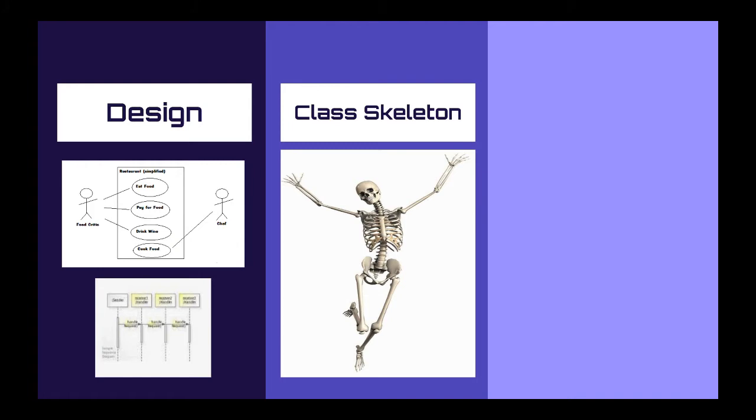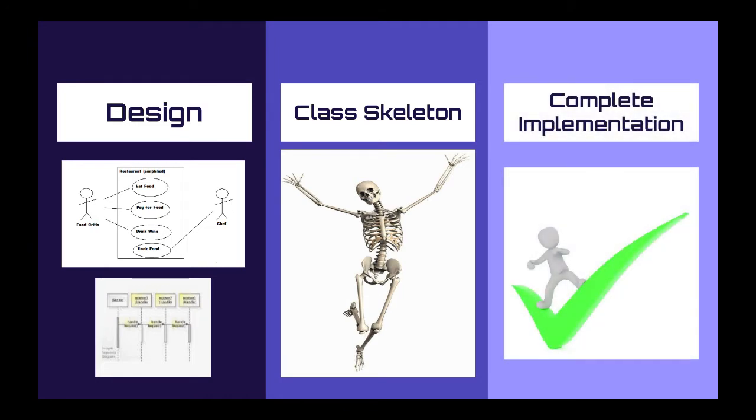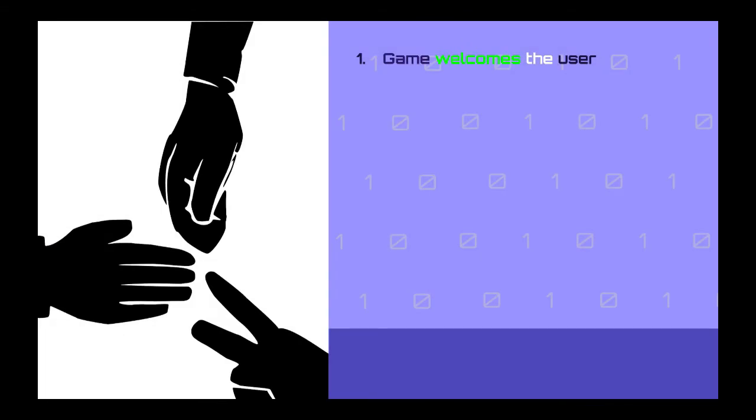And last step, we will complete the implementation, meaning that we will add all the Java code that our program needs to work. Alright, so let's start with the first step, defining the rock, paper, scissors game requirements. So this means that we are gonna define how our game is gonna work. First step is writing down the steps describing what the game should do. This can help you identify the entities of our program and also the actions that we will need.